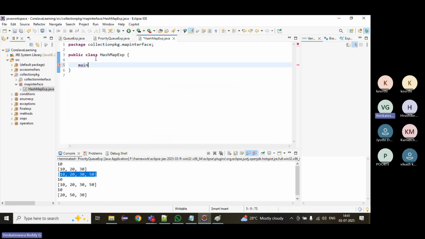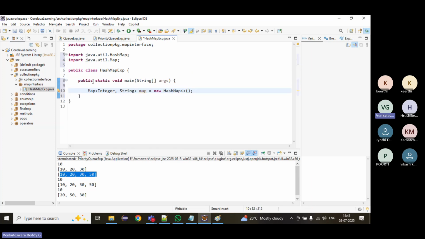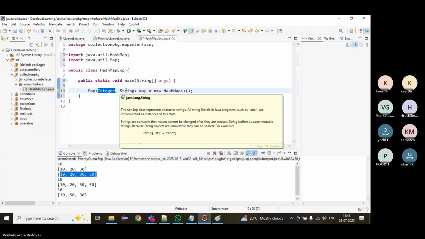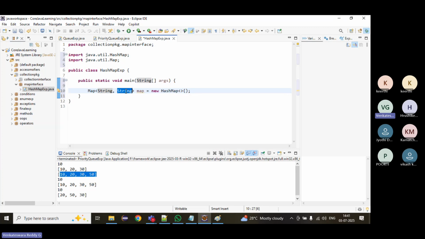Now quickly create the main method. How to create a map? We have to use generics. Key can be anything, value can be any type. Here we are taking student ID, otherwise we can take student name with the marks. Marks means float or double; it is better to take double. Let's name it studentMarks. Key-value pair: key can be anything, value can be anything.